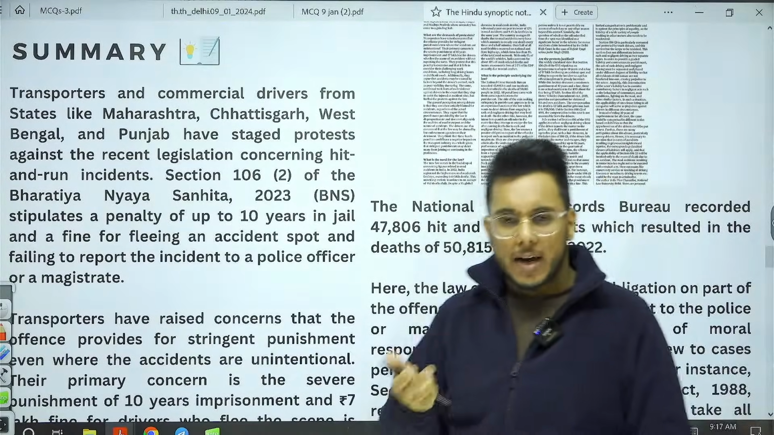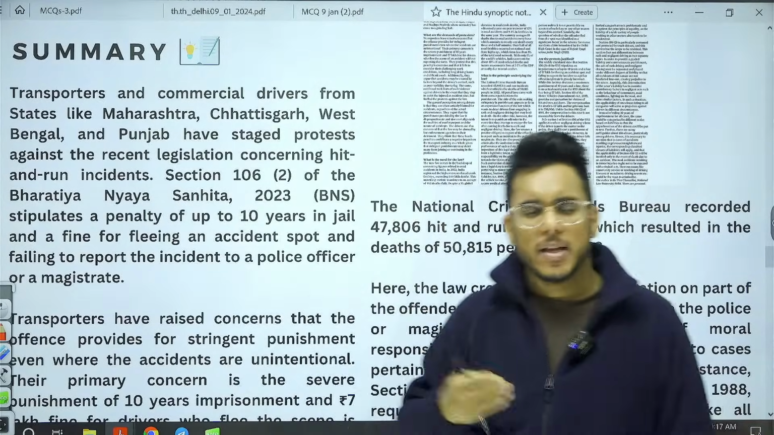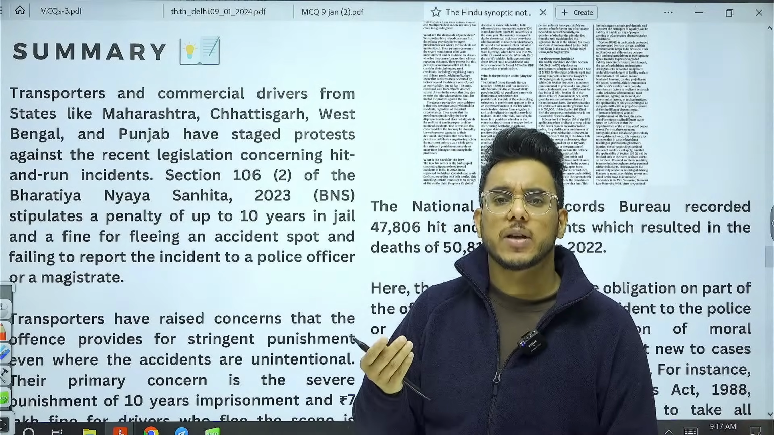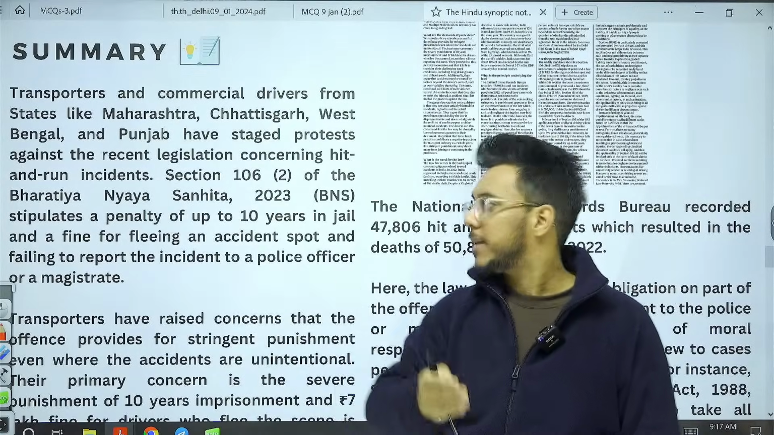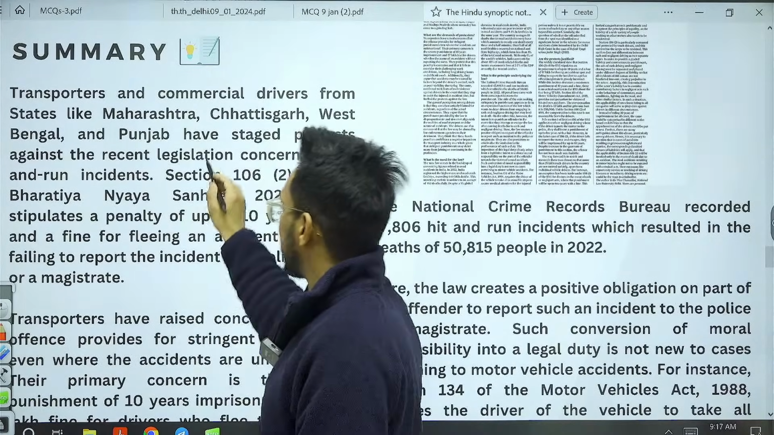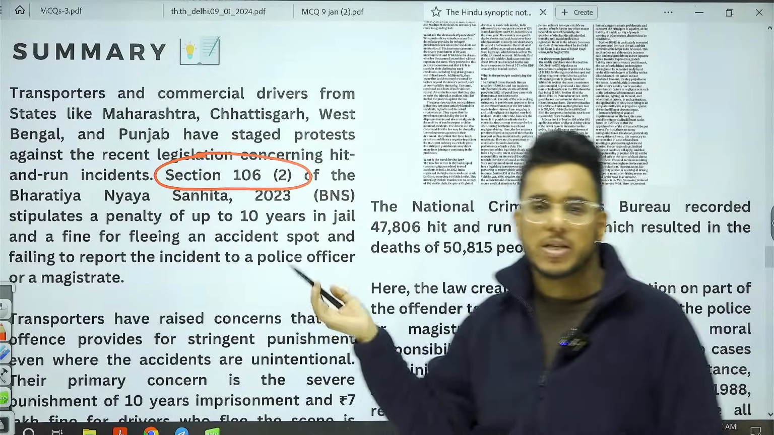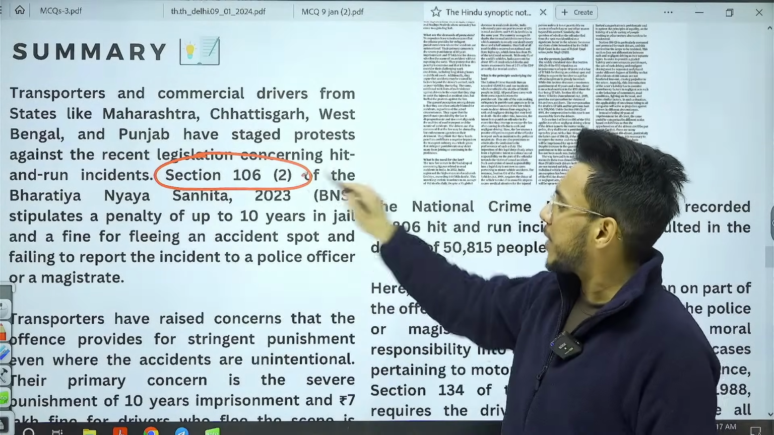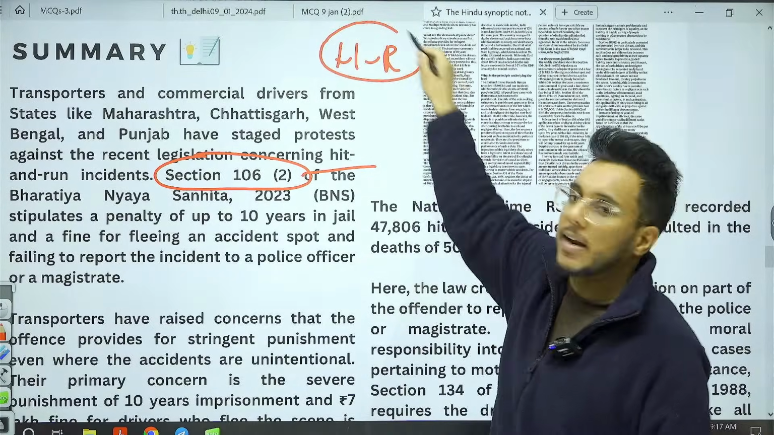What has happened around India, in states such as Madhya Pradesh, Chhattisgarh and many other parts? We have seen that the transporters and truckers are protesting against the Bharatiya Nyaya Samhita section 106, subclause 2. Why are they protesting against this section? Because this particular section deals with the hit and run case.